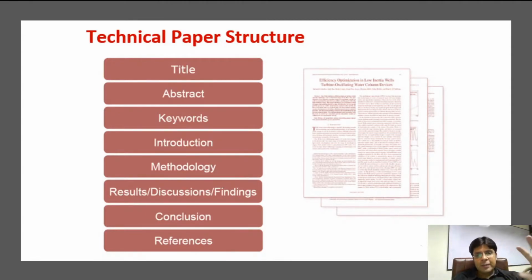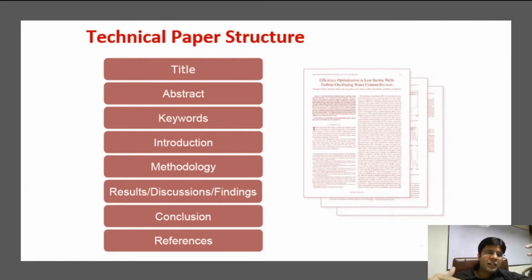So these are some of the ingredients of the technical paper. You must have the title, abstract, keywords, introduction, methodology, result, discussion, findings, and conclusion. When you submit the paper, the sequence should be like this. But normally in the writing process, I always start from the methodology part, because it is very easy to write. I know how I proposed my technique and how I conducted the experiments. So I always start from the methodology.